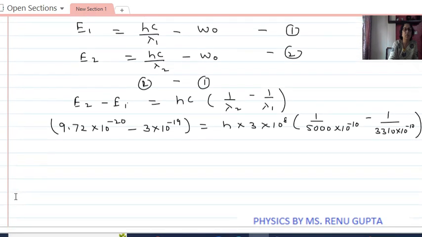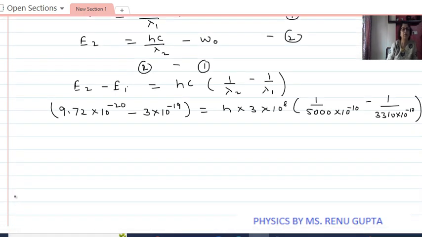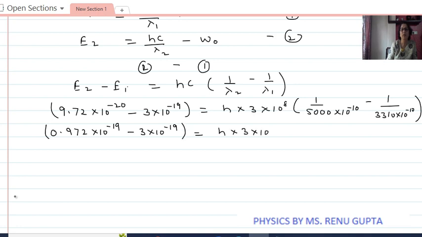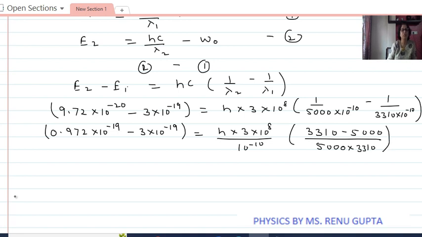So now we'll solve this. We consider this as 0.972 into 10 to the power minus 19 minus 3 into 10 to the power minus 19, which is equal to h into 3 into 10 to the power 8. 10 to the power minus 10 we take common. This is equal to 3310 minus 5000 upon 5000 into 3310. So this is minus.